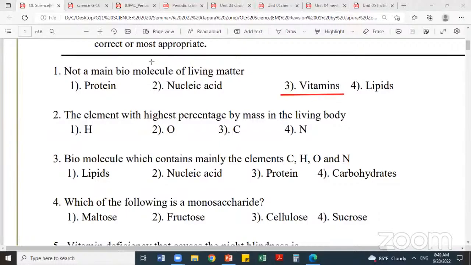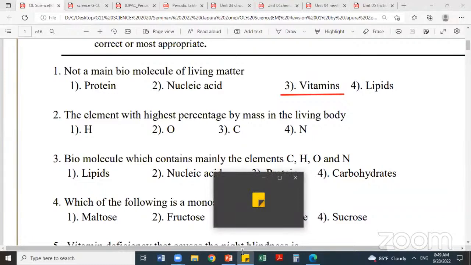And one more thing you have to remember, all these are organic. That means carbon containing compounds. Out of all four biomolecules, carbohydrate, protein, lipids, and nucleic acid are organic. Other than that, vitamins are also organic. What are the other two topics we have in grade 10 chapter 1? Minerals and water. You should know a little bit about minerals and vitamins as well.